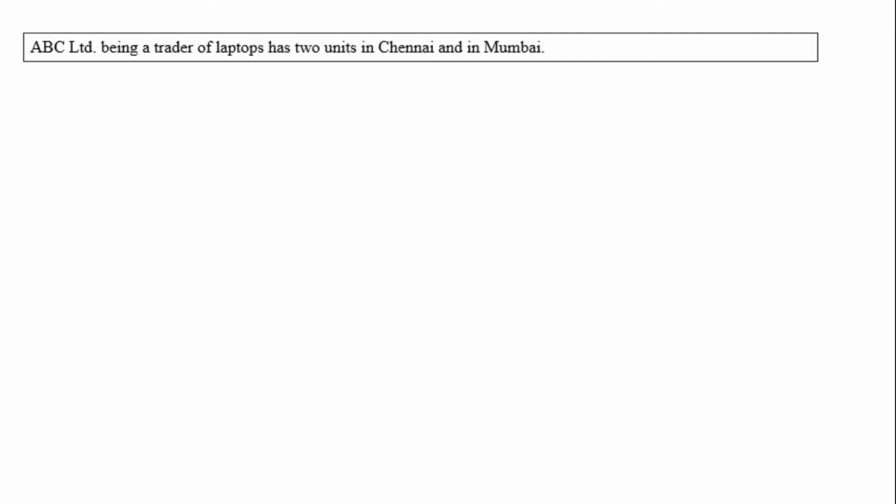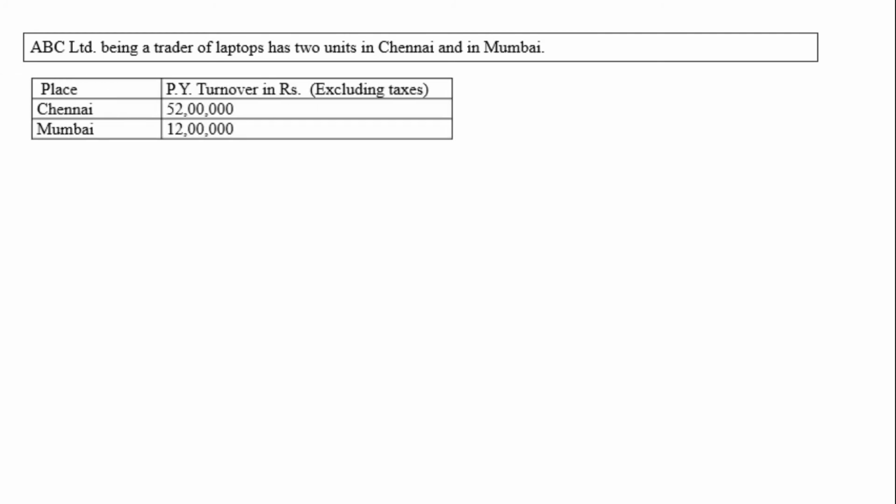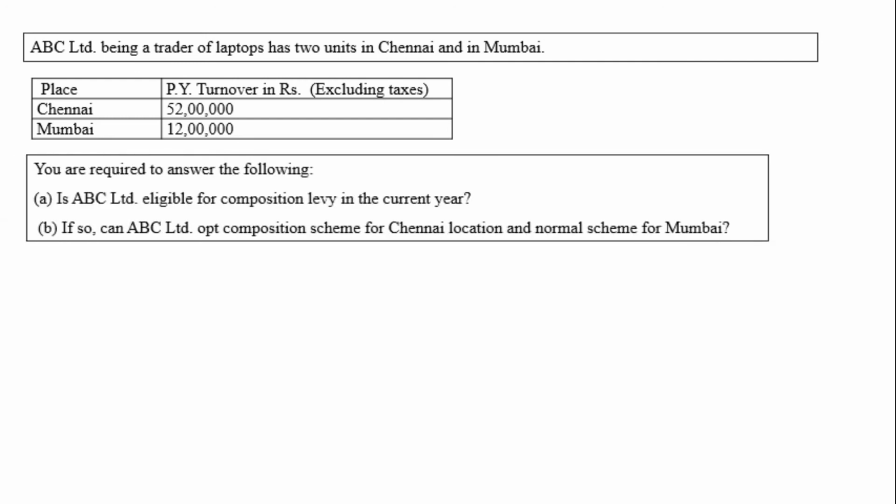Now next example, ABC Limited, being a trader of laptop, has 2 units in Chennai and in Mumbai. Place and previous year turnover in rupees excluding tax. Now here tax is not included. Chennai 52 lakhs, Mumbai 12 lakhs. You are required to answer the following. First one, is ABC Limited eligible for composition levy in the current year? If so, can ABC Limited opt for composition scheme for Chennai location and normal scheme for Mumbai? These 2 questions are asked.